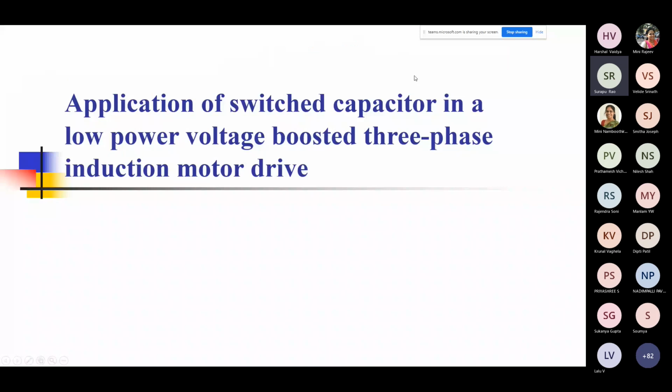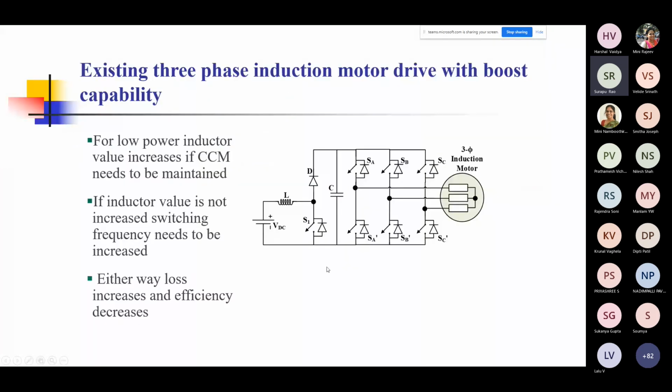There is another application which I wanted to show you: these induction motor drives. Usually now people are talking about solar PV and battery driven systems, and these will typically have 24 volts or 48 volts. What we see here is a switched capacitor network system, which we have used in this particular case to provide a DC voltage to the inverter. In this case, it's a three-phase, two-level inverter, which is then driving an induction motor drive.